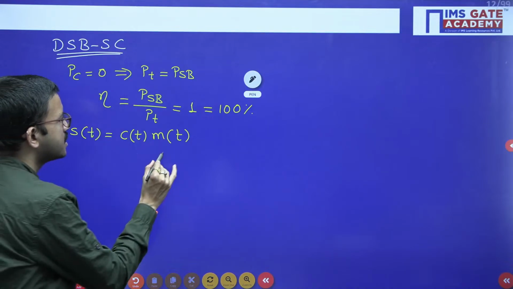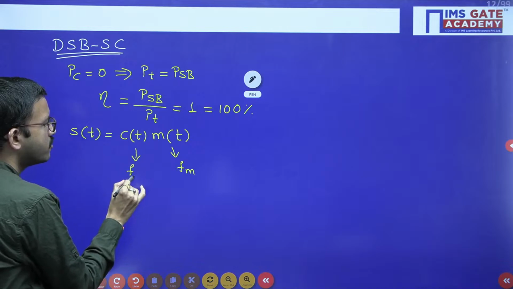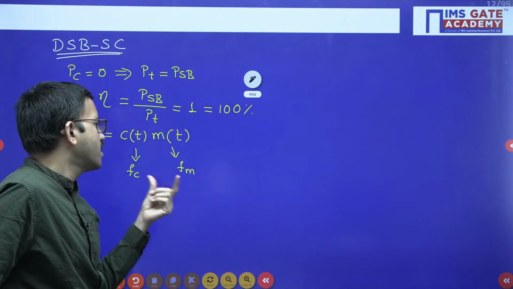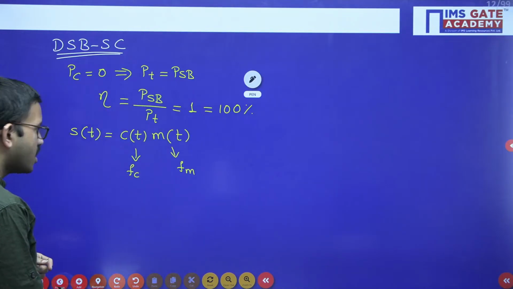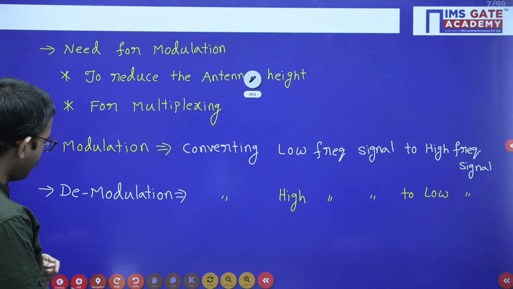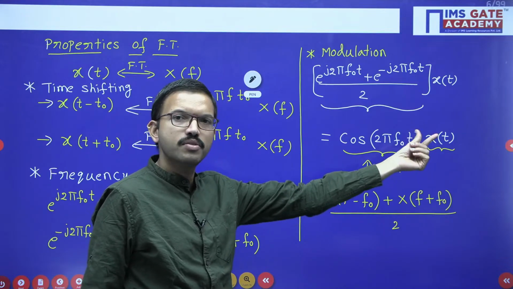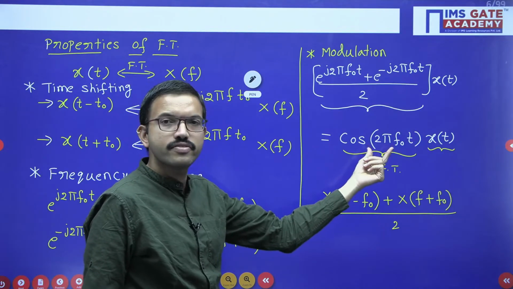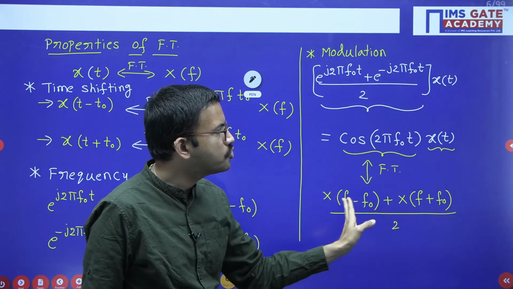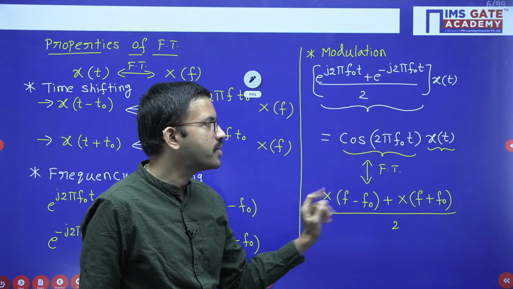The message signal has frequency fm, and the carrier signal has frequency fc, like Ac cos 2 pi fc t and Am cos 2 pi fm t. We already saw this in the modulation property: x of t is the message signal, and multiplying with the carrier shifts it. So you get two frequency terms, one is the addition of the two frequencies and the other is the subtraction of those two frequencies.